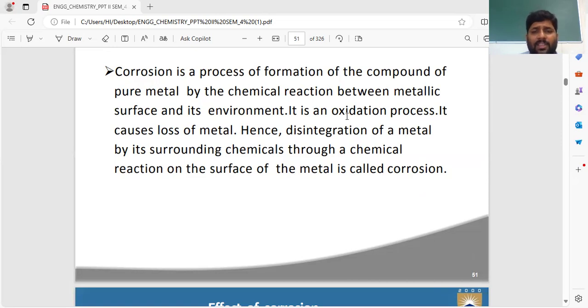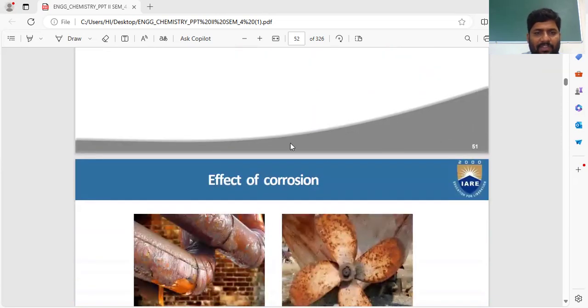It means when metal is kept in the environment, without any outer influence, that metal undergoes oxidation. This oxidation is nothing but corrosion. So do remember, students, when metal undergoes oxidation, it is called corrosion, and it causes loss of metals. Hence, disintegration of metals by its surrounding chemicals through a chemical reaction on the surface of the metal is called corrosion. So it is a surface phenomenon.